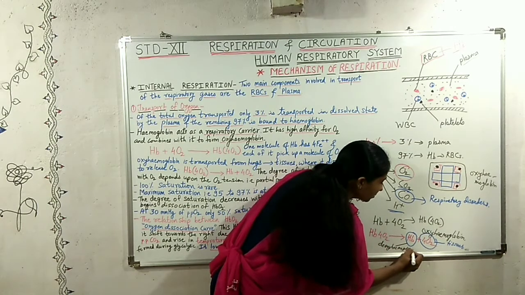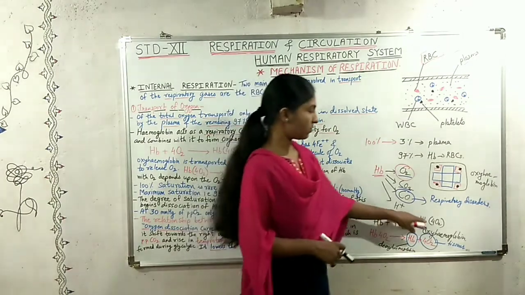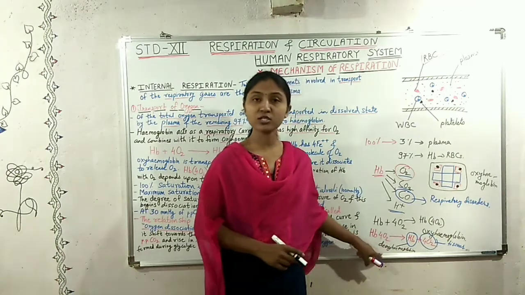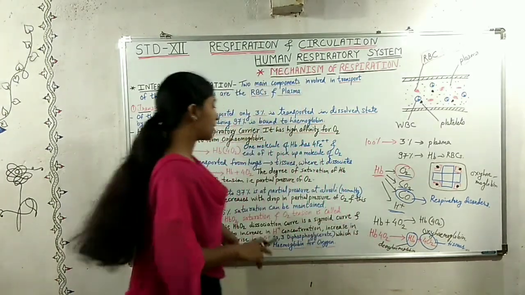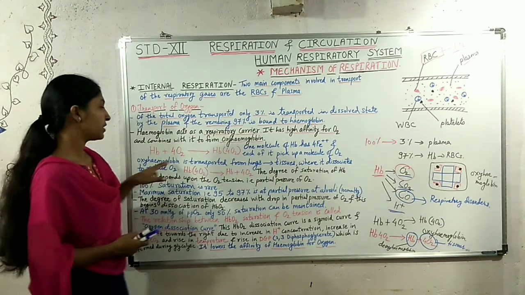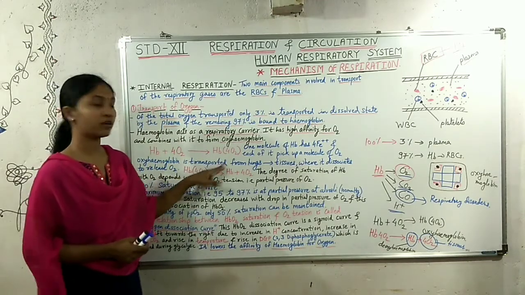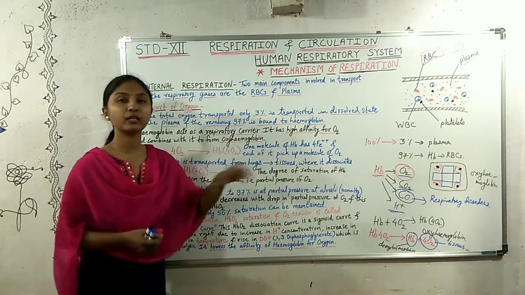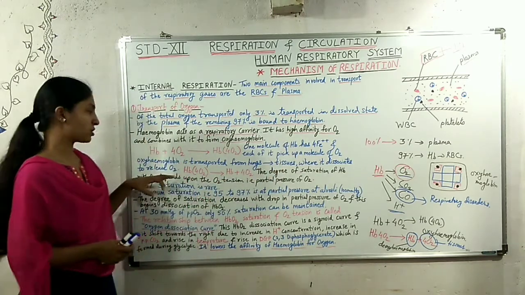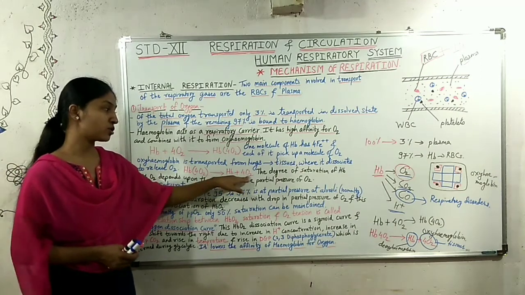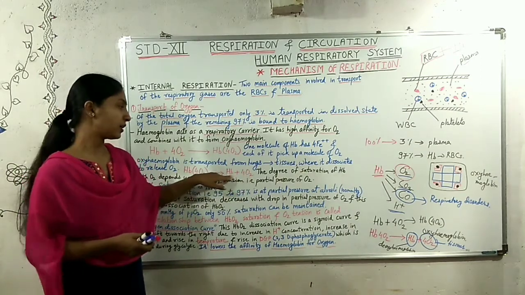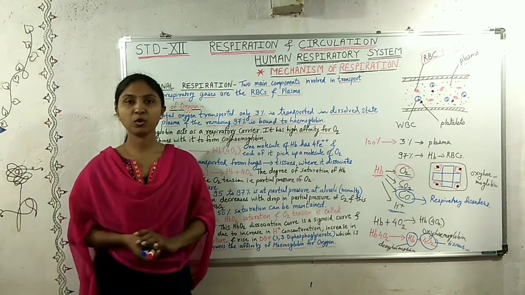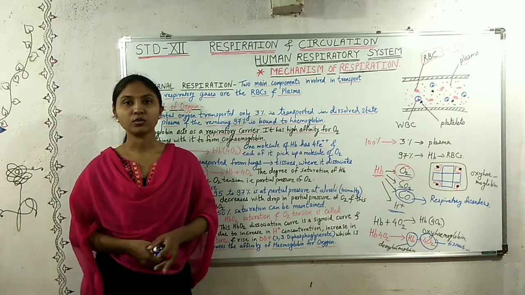Deoxyhemoglobin. Now the hemoglobin with oxygen is called oxyhemoglobin. Hemoglobin without oxygen is called deoxyhemoglobin. So this oxyhemoglobin is transported from the lungs to the tissues, and in the tissues it dissociates to release the oxygen, and that released oxygen is used up by the tissues. The hemoglobin which is left over is called deoxyhemoglobin, without the oxygen molecules.